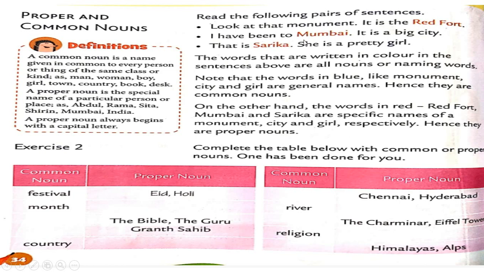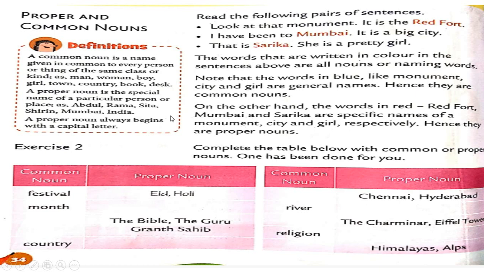See Mumbai, so M is capital, and Sarika, S is capital. So in proper nouns, every first letter will be capital, not in common nouns. So students, I hope you understood what is a common noun and what is a proper noun.